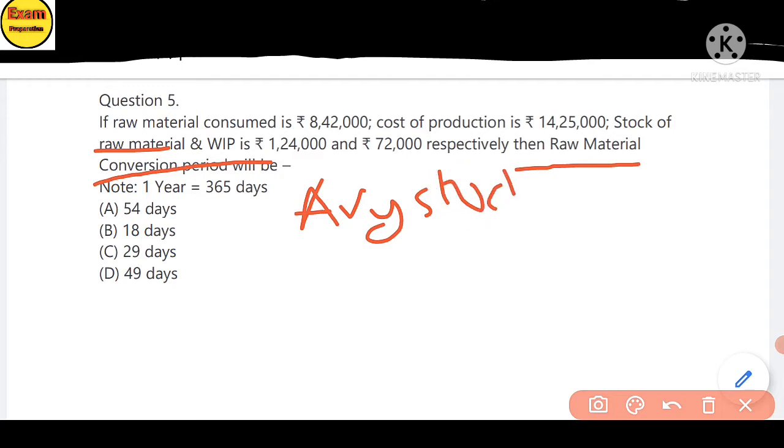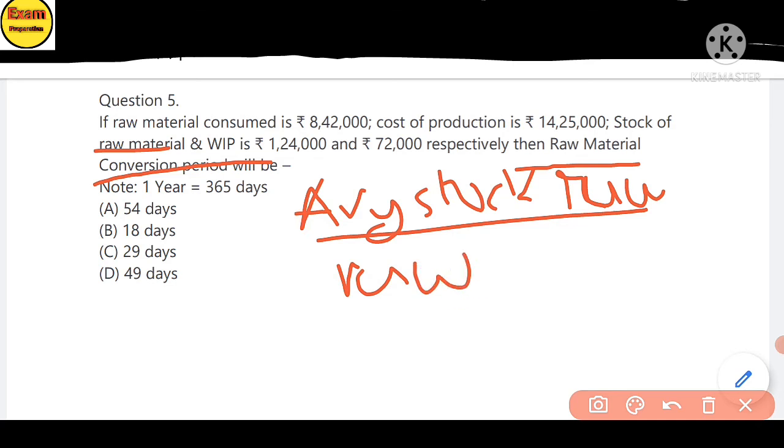Average stock of raw material divided by raw material consumed, multiplied by 365 days.